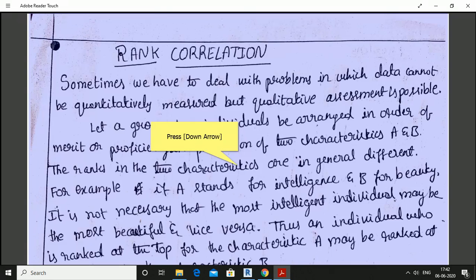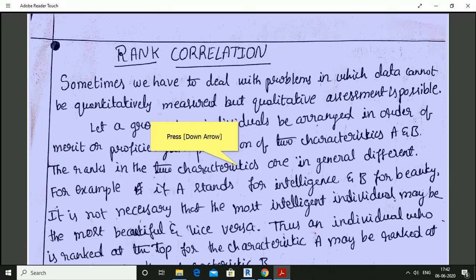Already you know what Karl Pearson's coefficient of correlation is. There, the quantitative assessment is possible. Sometimes we have to deal with problems in which data cannot be quantitatively measured, but qualitative assessment is possible. For example, beauty is a quality, and intelligence is a quality. Good or bad, they are qualities. To measure such qualitative assessment, we use rank correlation.